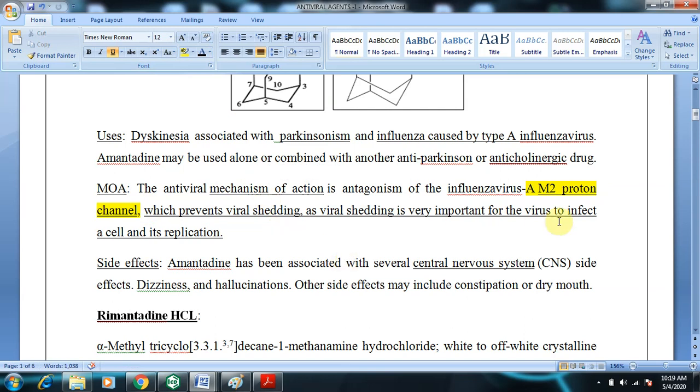What happens if the M2 proton channel is inhibited? There is a process in viruses called viral shedding, in which the surface proteins, which may be glycoproteins, are removed before the virus can infect a human cell. Just for example, in the case of coronavirus, the crisis we are facing now, the virus has a property to shed off its surface spike protein.